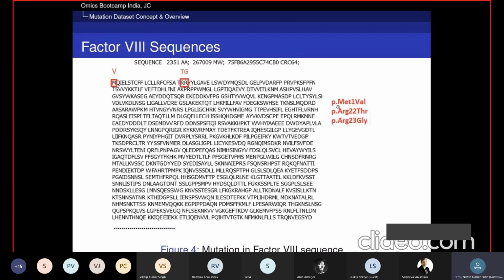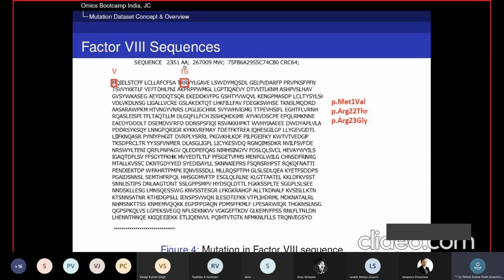P refers to changes at protein level. MET refers to the actual protein or wild residue that is present here, but due to mutation, it will be changed or replaced by Val. So the nomenclature allows us to report this mutation as p dot Met1Val.